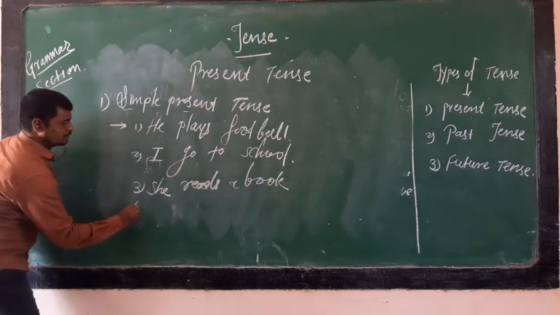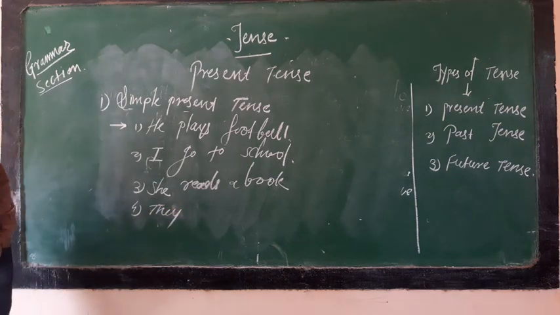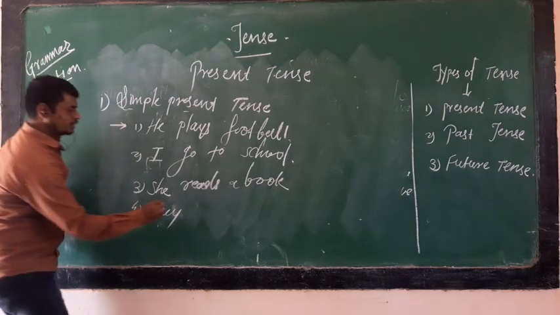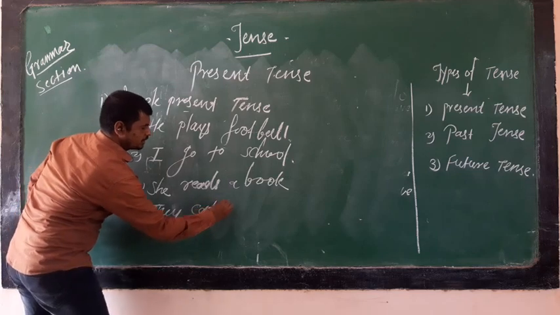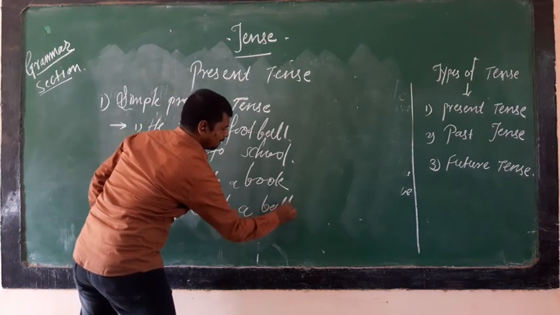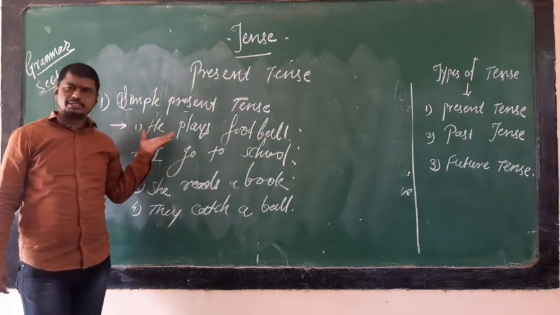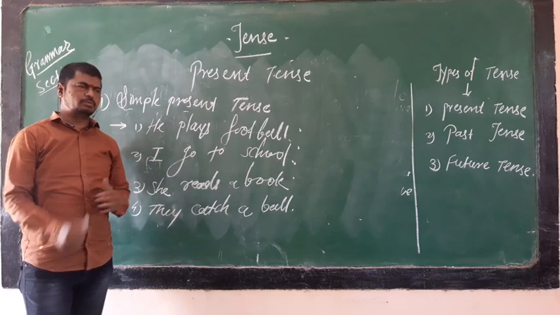Fourth one, they catch a ball. These are examples. Go through the sentences, and we will come to know the variation in the four sentences.